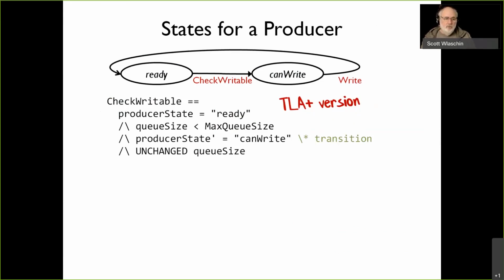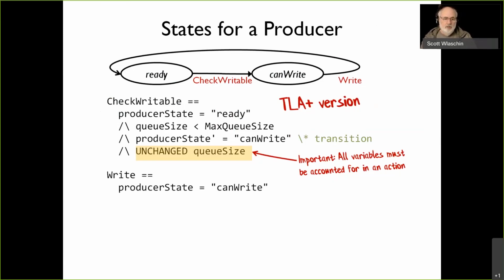Now this is one of the differences between TLA and a programming language, is that every variable has to be accounted for in a state transition. You can't just say, I don't care what happens to the queue size. You have to specifically say either I am changing the queue size or I'm not changing the queue size. You have to specifically say that always. So I have to specifically say the queue size is not changing. Okay, so that's the first bit.